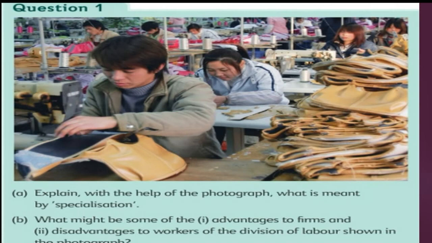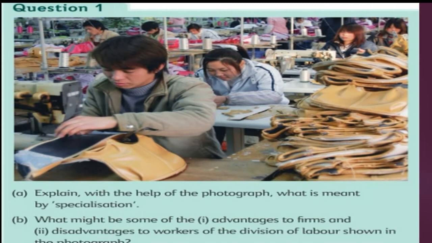So we can see a question related to division of labor and specialization. Explain with the help of the photograph what is meant by specialization. Here you can see that's a tailoring shop or a stitching factory, something like that. So the different individuals are doing different parts of the production, right?